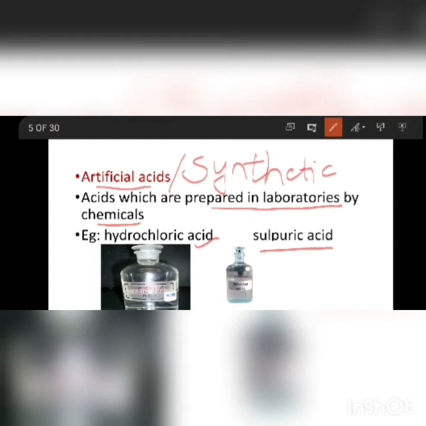Remember, artificial acids are always dangerous. You should not touch them without the permission of your elders. So you have to be careful when you are touching artificial acids. There is no problem with natural acids. As we are eating lemon and orange, it is good to eat natural acids. But artificial acids are not edible and they are very dangerous and harmful.